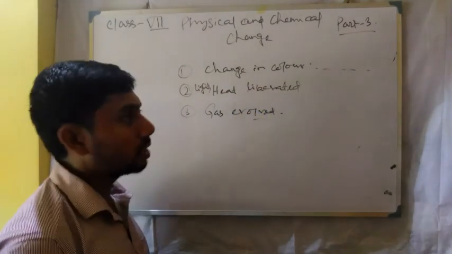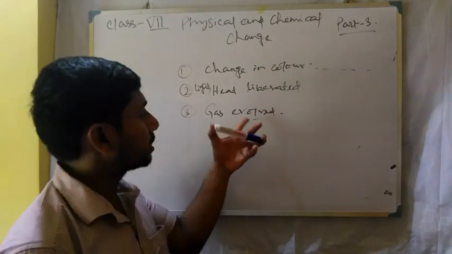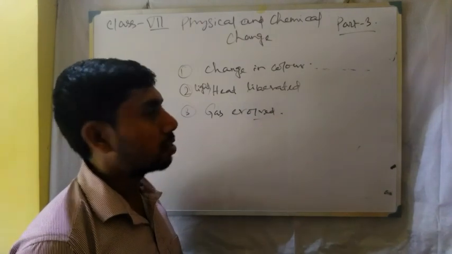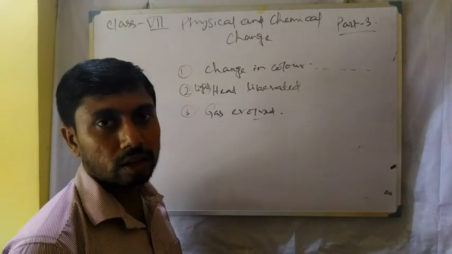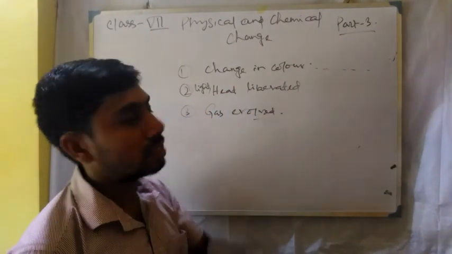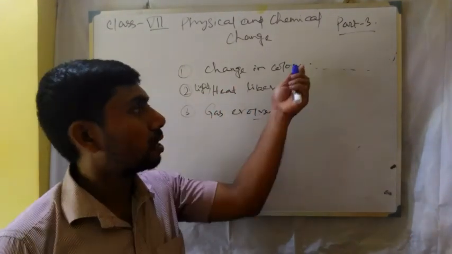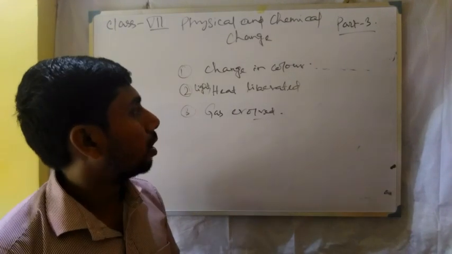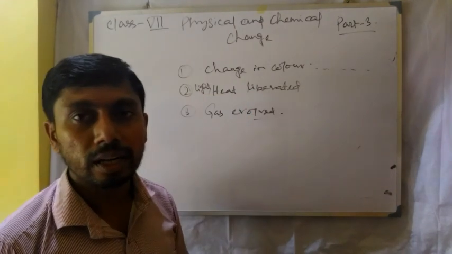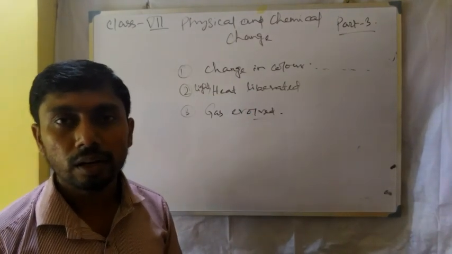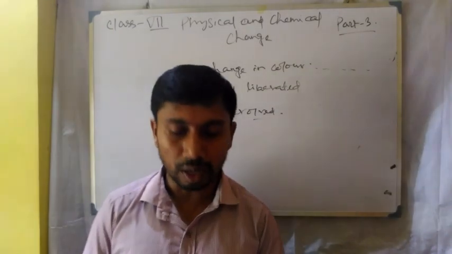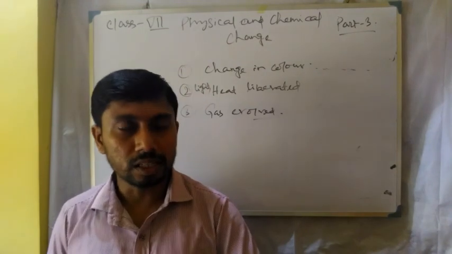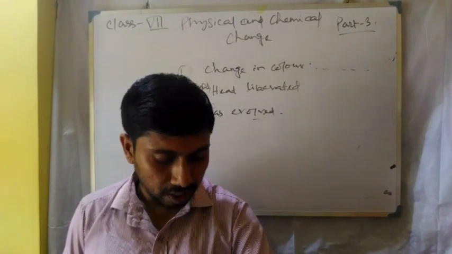We may take the example of baking soda and vinegar. Here gas evolved, that is carbon dioxide. Now heat liberated is also a characteristic. We will further discuss on this topic later on. Change in color is also a chemical change. We may take the example of copper sulfate and iron solution. And also the heat is liberated, that is the reaction when magnesium ribbon is burnt in air. So these are the different types of characteristics observed in the chemical change.